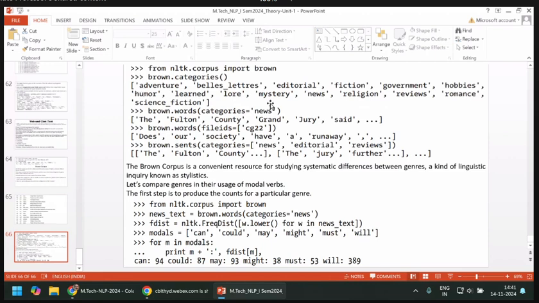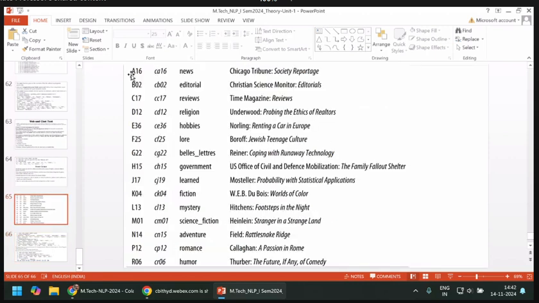Suppose you see news: A is indexed for news almost, B indexed for editorial, C indexed for reviews, like this. And in A there may be so many here. So those values, suppose A16 means CA16, it is Chicago Tribune related news.